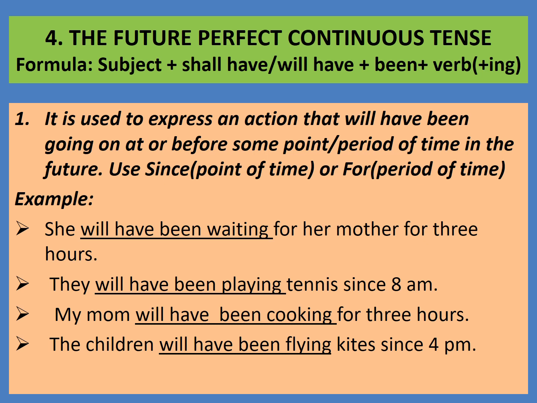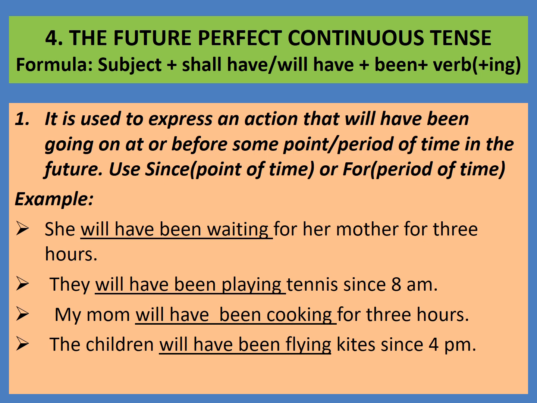Let us pay attention on the fourth form of future tense. The future perfect continuous tense. Formula: subject plus shall have been or will have been plus verb-ing form. Let us see the definition of it. It is used to express an action that will have been going on at or before some point of time or period of time in the future.